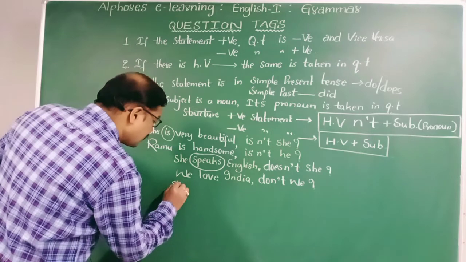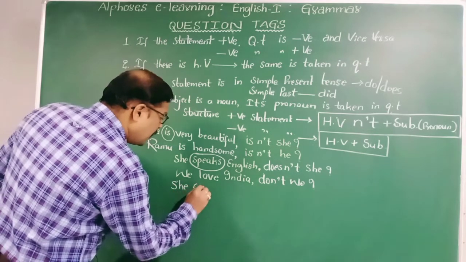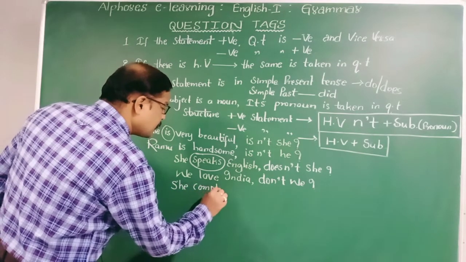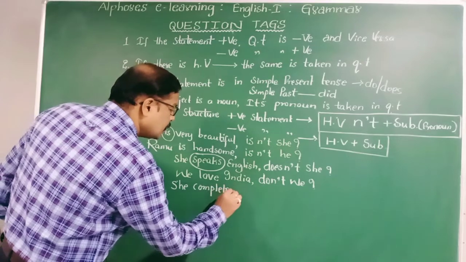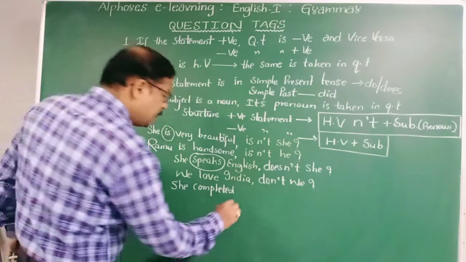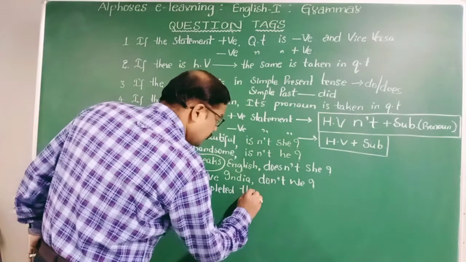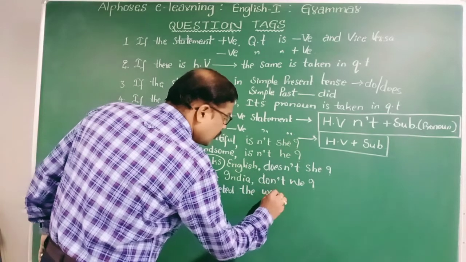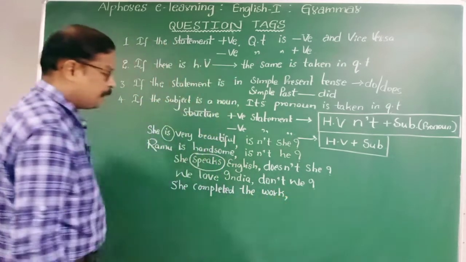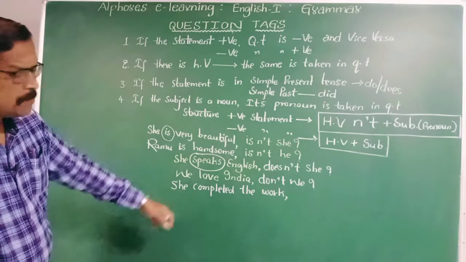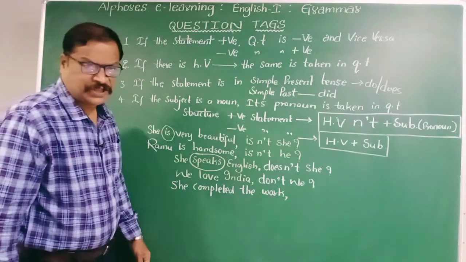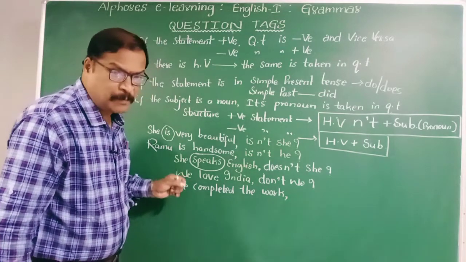She completed the work. You see here, what is the verb present here? Completed. Completed is in which tense? Completed is in simple past tense.